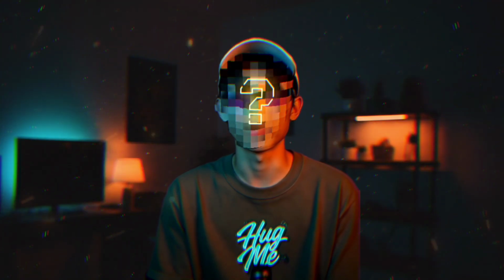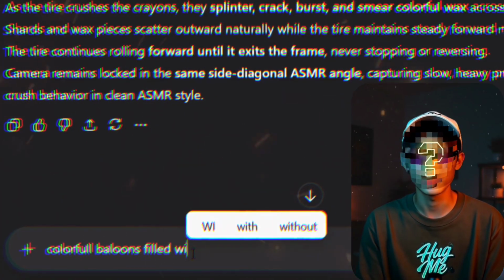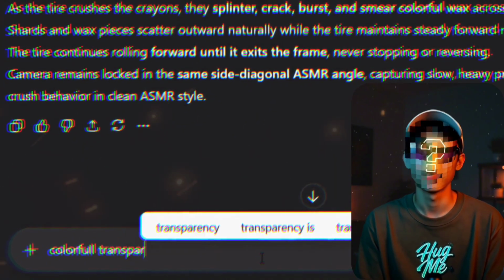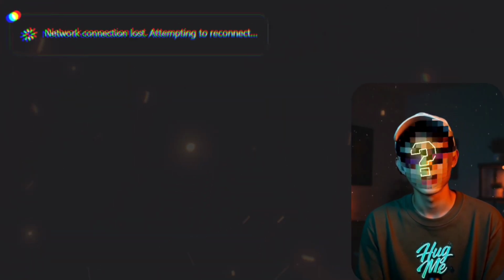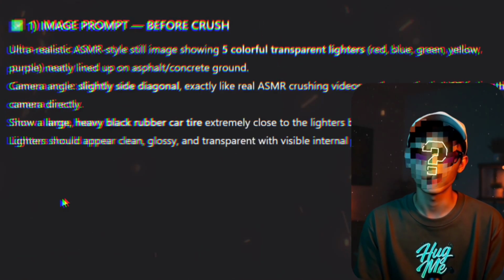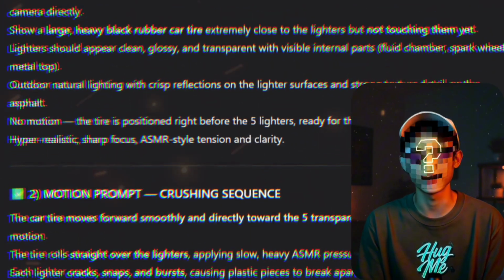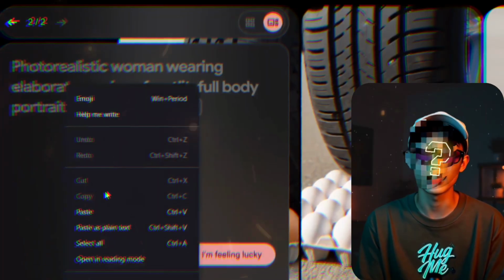Now look, here is something that isn't in the list. I'll generate a prompt for any item. For example, let's write colorful balloons filled with water, meaning water balloons. Type it and press enter to get prompts accordingly. Or write colorful transparent lighters, meaning the tire will roll over lighters and sparks or smoke may appear, which will look really cool. Let's generate it. Look, now image and motion prompts for the lighters are also ready. Copy the image prompt, go to ImageFX again, paste the prompt and generate the image. And look, the images are amazing. Now download one picture of each of the three types for making the video.